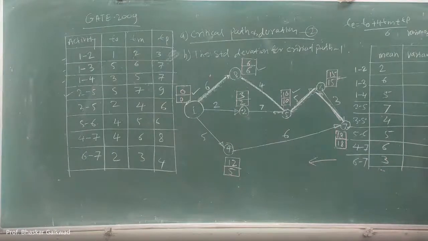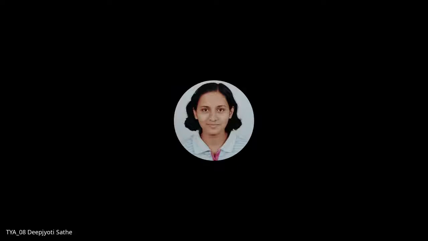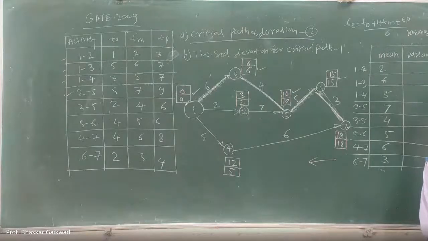TP minus TO divided by 6, and then the whole square. Square of this. Am I correct? Yes, sir. Okay. This TP means your pessimistic time, TO means optimistic time, divided by 6 bracket square. This is the variance.